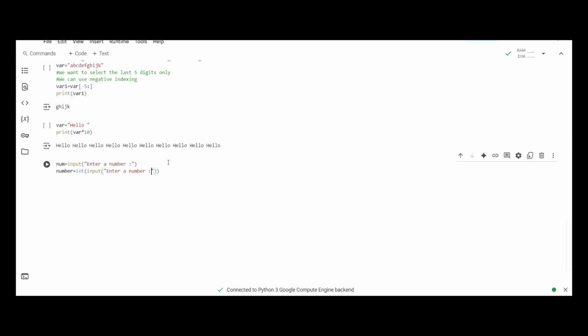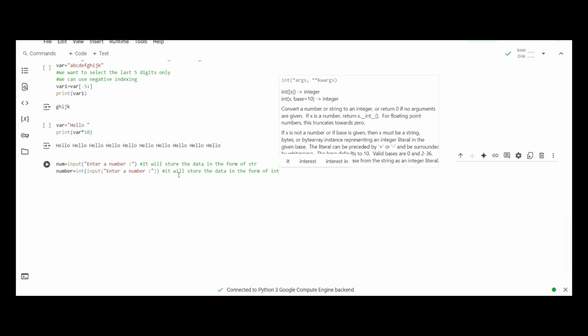Both are the same thing, the only difference here is that the first will store the data in the form of a string, whereas the second will store the data in the form of an integer. Let's see this.